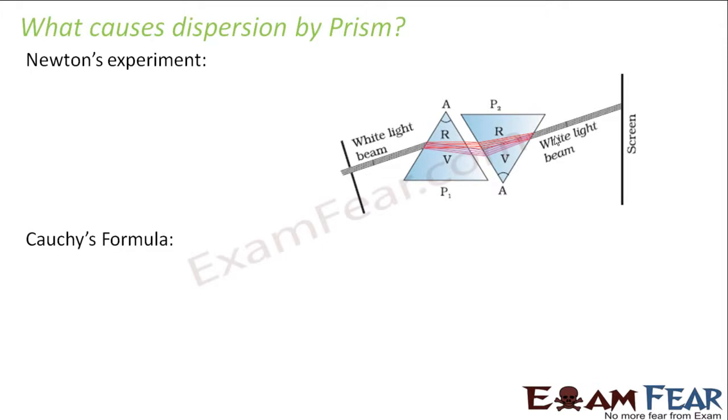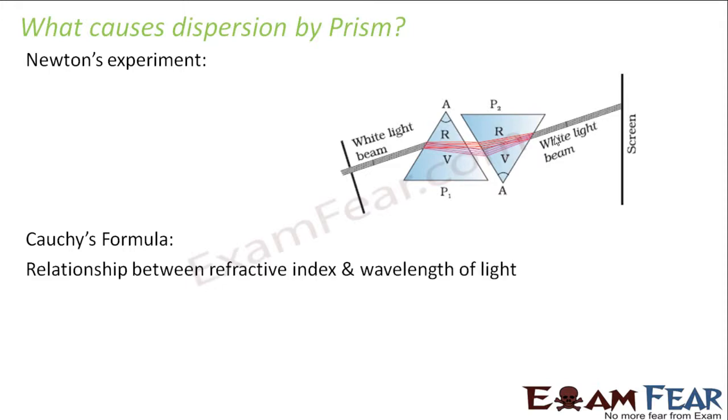So later, after this Newton's experiment was done, there was a scientist named Cauchy who performed some more experiments, and he did more further studies on this topic, and he gave a relationship between the refractive index and wavelength of light. So what did he say?